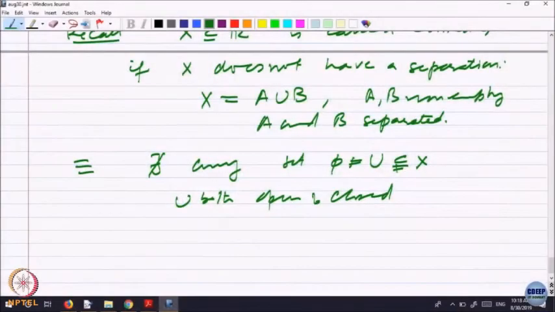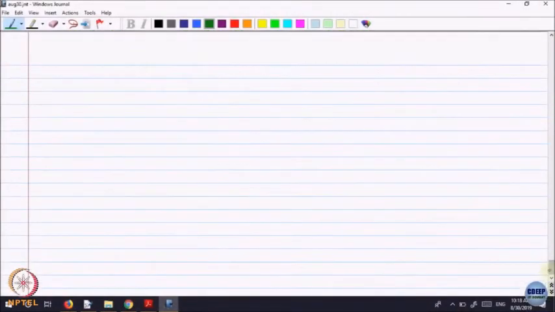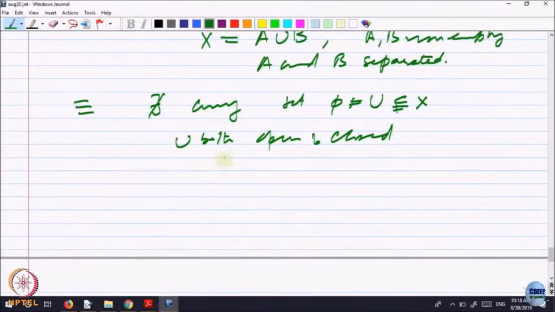But one thing I should make slightly more clear: what is the meaning of saying U is open in X?